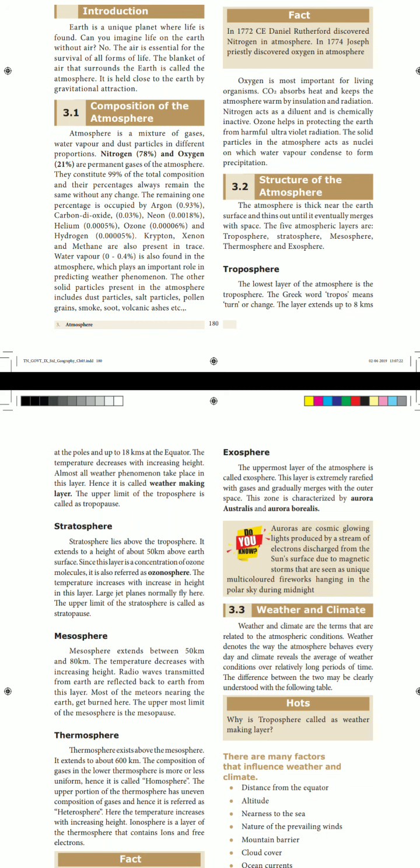Mostly in this layer, jet planes normally fly here. Which fly here? Jet planes. The upper limit of the stratosphere is called the stratopause. The upper limit of the troposphere is called the tropopause. At the same time, the upper limit of the stratosphere is called the stratopause. Do you understand? Next one is the mesosphere.